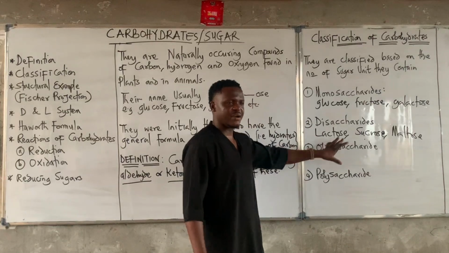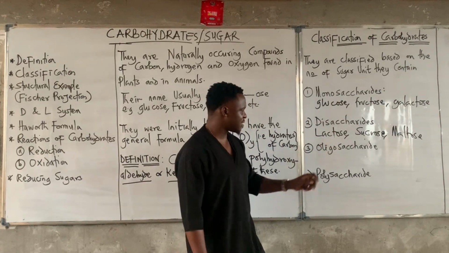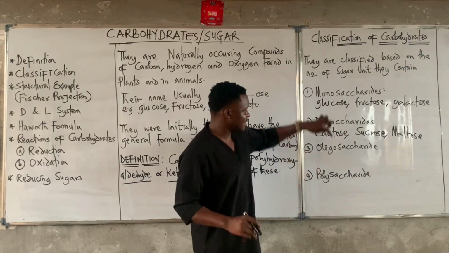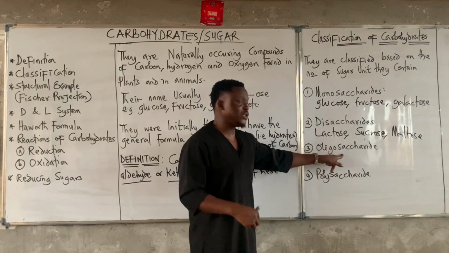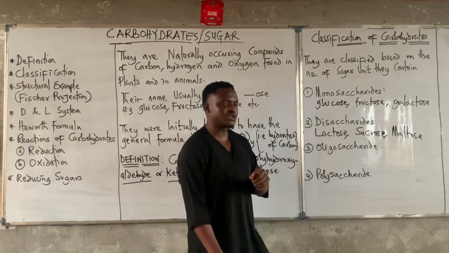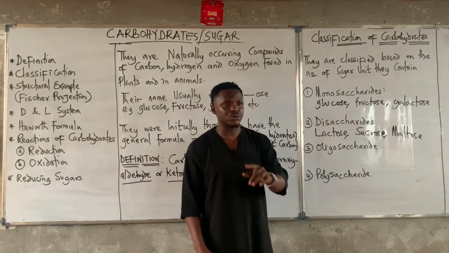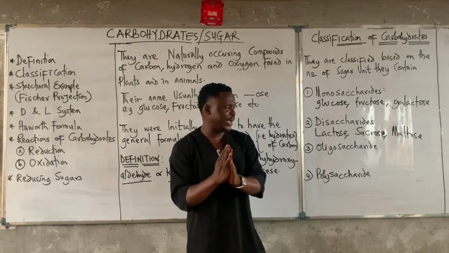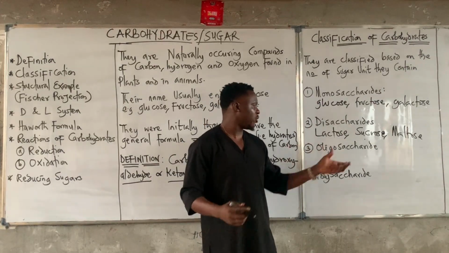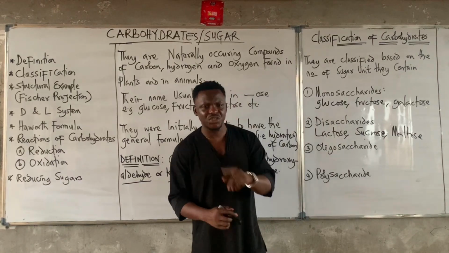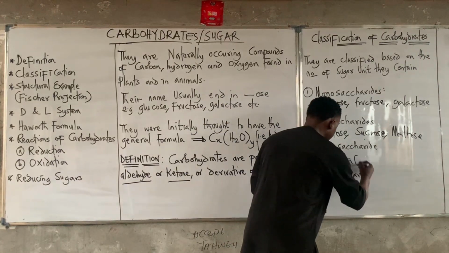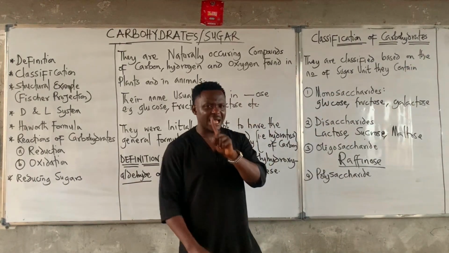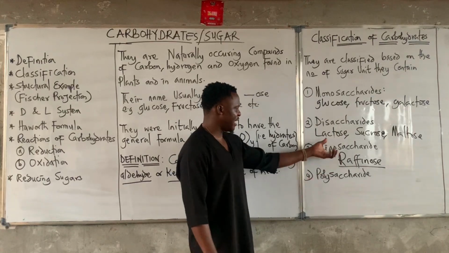Now we have the oligosaccharides. Oligosaccharide refers to carbohydrate that contains 2 to 8 sugar units. It means that disaccharide can also be classified under oligosaccharide, because if something has 2 sugar units to 8 sugar units, we refer to those kinds of carbohydrates as oligosaccharides. An example, let's just take one that has 3 sugar units. We have raffinose. This is an example of a trisaccharide, but trisaccharide is classified under oligosaccharide.